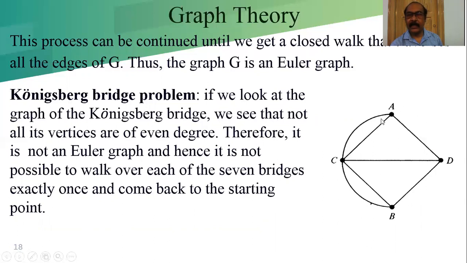See, this is the degree of this one, two, and three. This is degree 5. This is degree 3. This is also degree 3. So, not all the vertices are of even degree. So, it is not possible to traverse all the edges by an Euler line. So, this is not an Euler graph. So, it is an impossible case to start from A, traverse all the edges and get back to A.